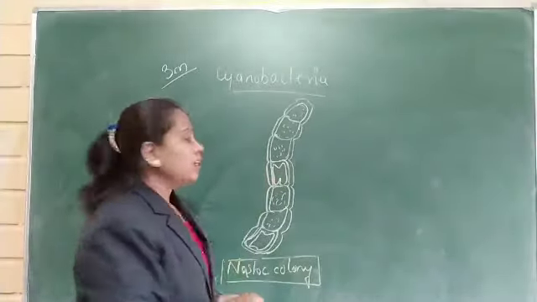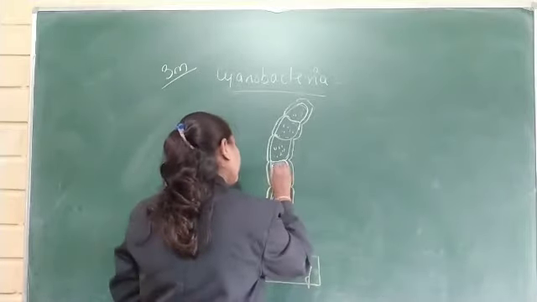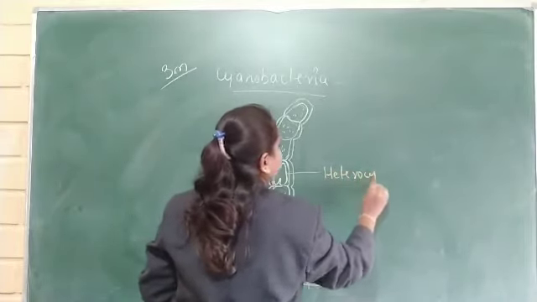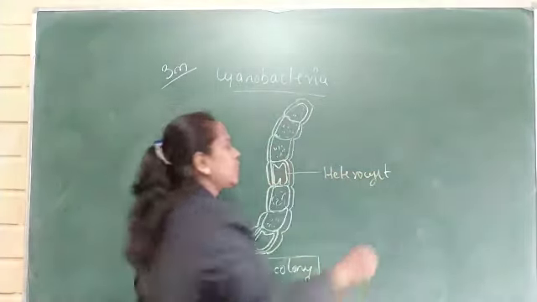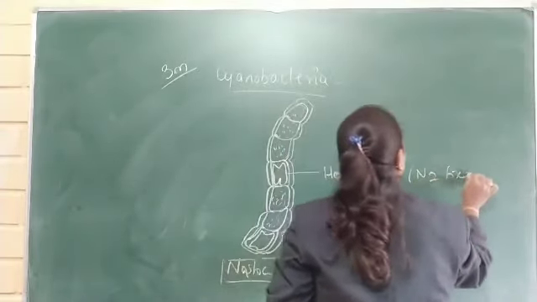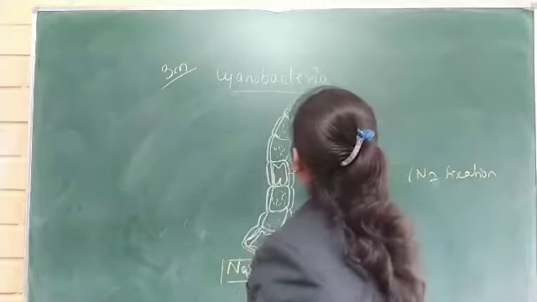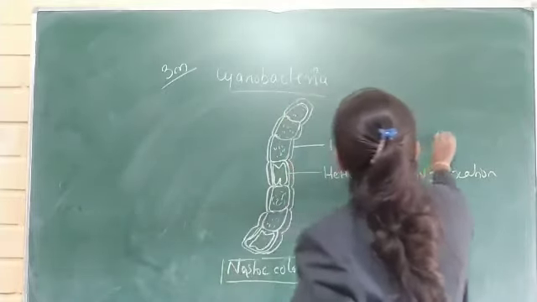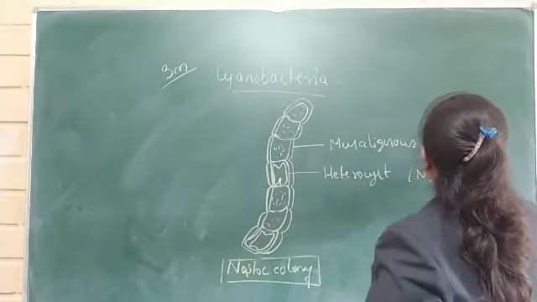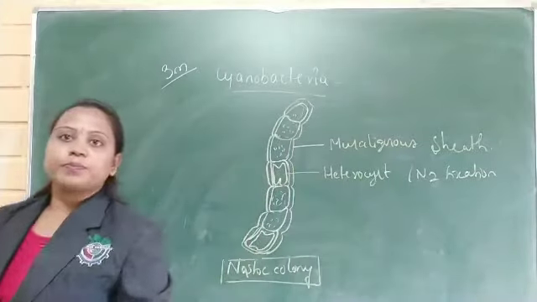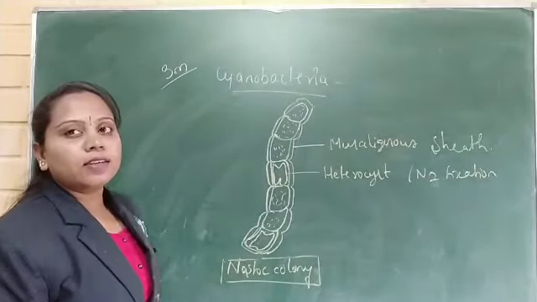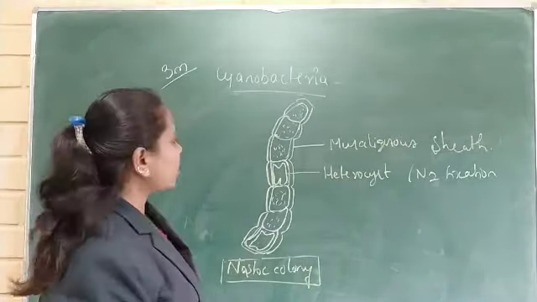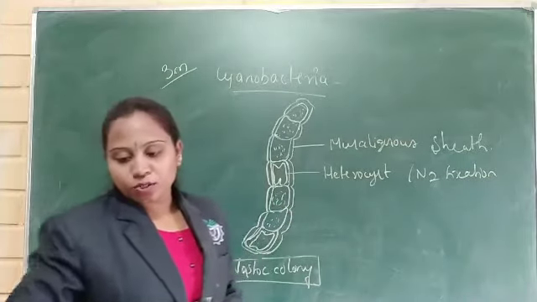This is the answer. Here, this is the heterocyst. What is the role of heterocyst? Which helps in nitrogen fixation. And this is the mucilaginous sheath. Okay, the cyanobacteria is also called blue-green algae, and it consists of specialized cells called heterocyst, which helps in nitrogen fixation.